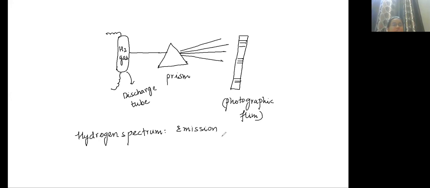Is it continuous or discontinuous? Discontinuous, because the lines that you are getting are not continuous lines. Some bands are coming, then again some bands are coming. So hydrogen spectrum is an emission spectrum, a discontinuous spectrum, and lines are obtained. So the other name is line spectrum.